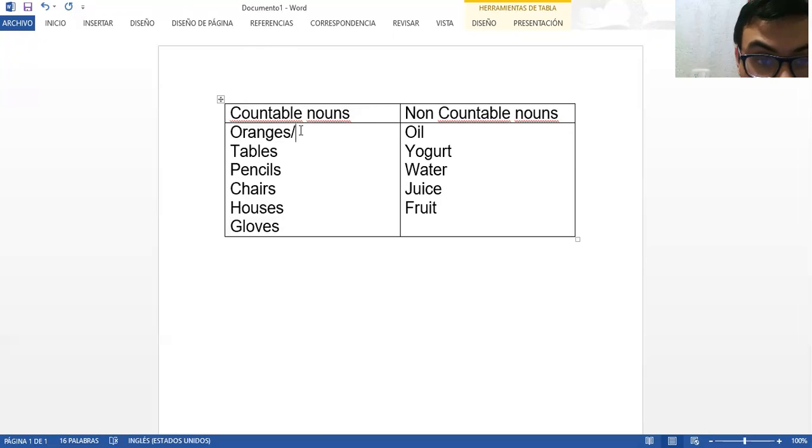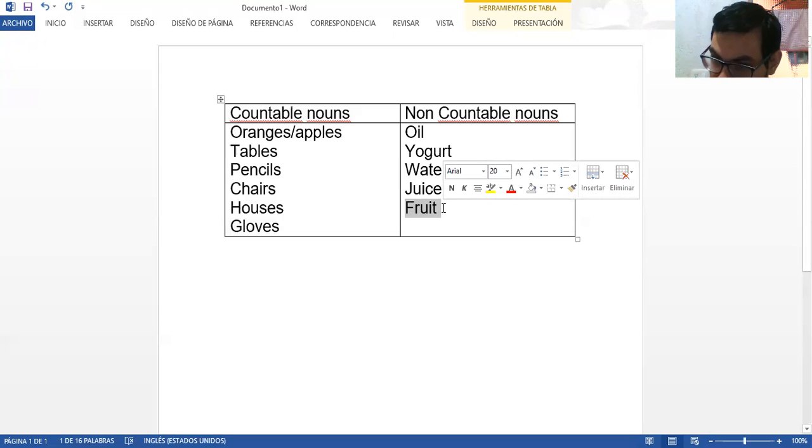Those are the categories of fruit. But the word fruit, in Spanish we say una fruta, dos frutas, tres frutas. But in English it is not possible to say that. So the category fruit is not countable.